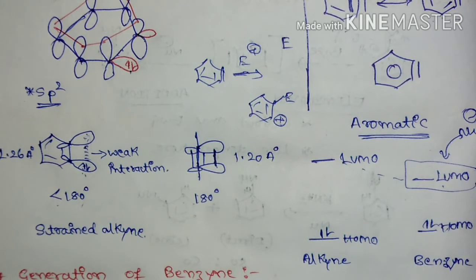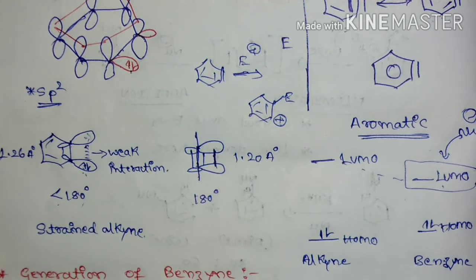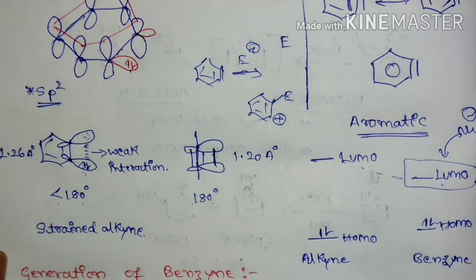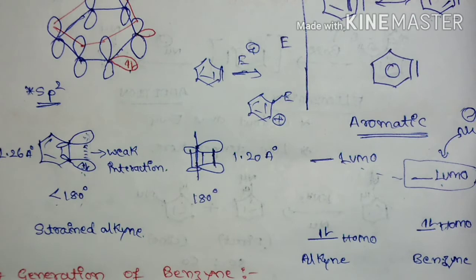Sp hybridization means the carbon is having the highest electronegativity, so it cannot be stable. But if it reacts with a nucleophile, then it is going to have an sp2 hybridized carbon, and the anion it is going to form can be stabilized. So this is regarding the structure and some other properties, like why it is highly reactive and why it is going to act as electrophilic in nature.